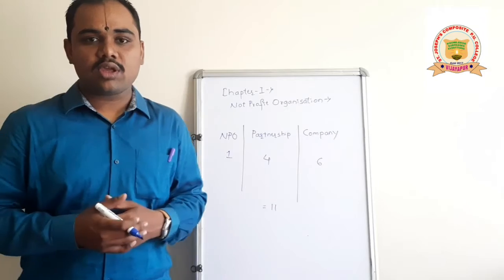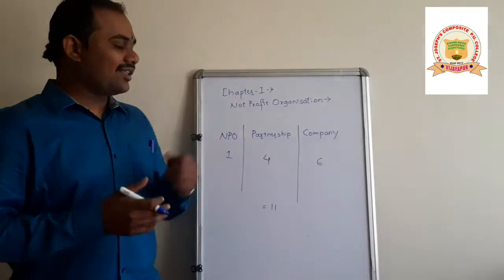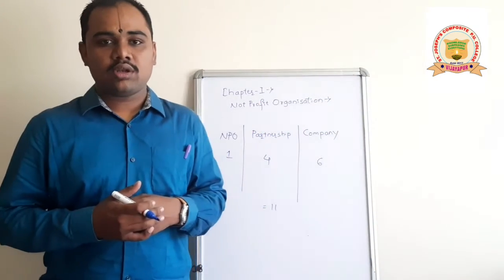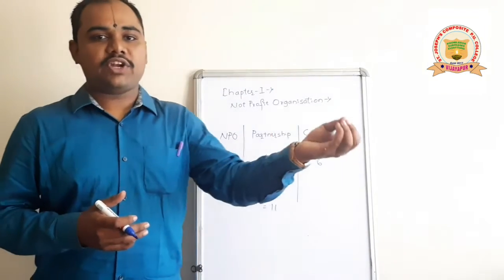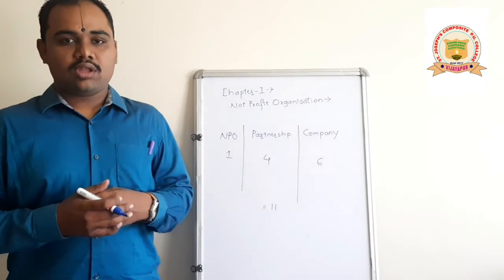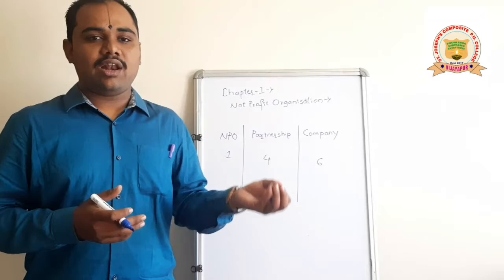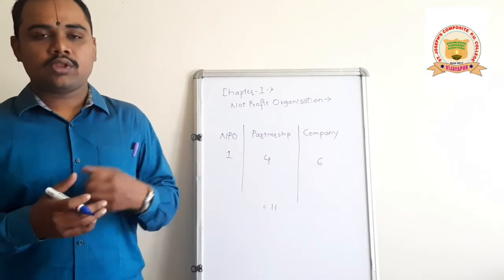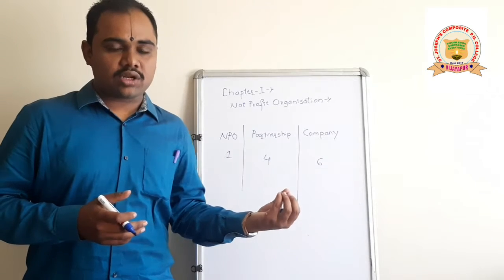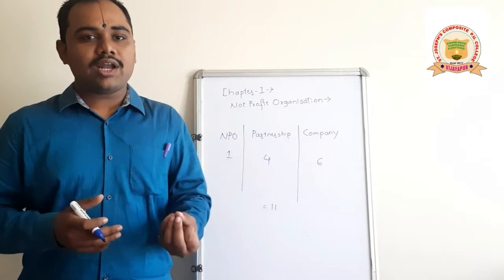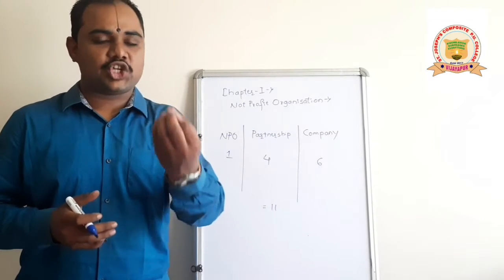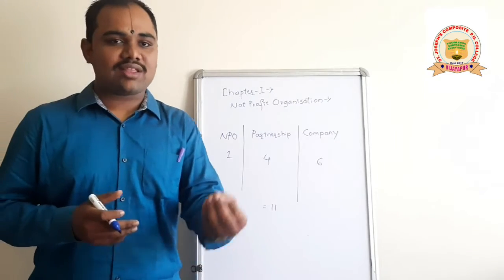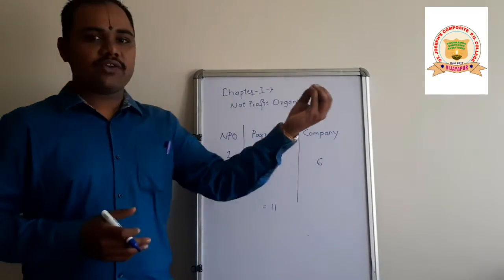But this is another kind of organization, not-for-profit organization. The name itself reveals the meaning of this word. An organization which will not work with the profit intention is called a not-for-profit organization.